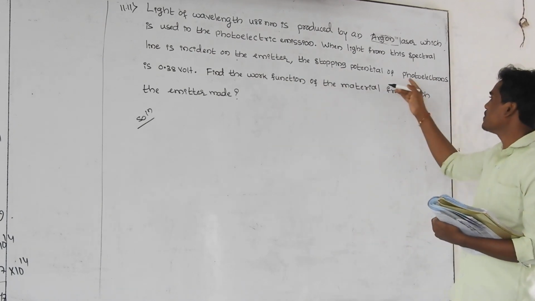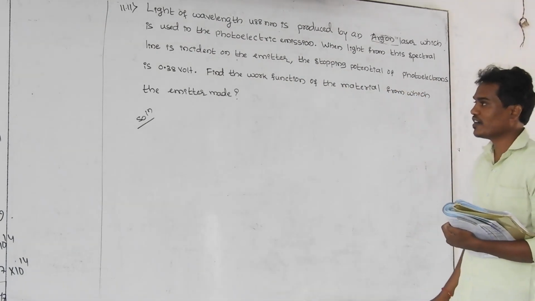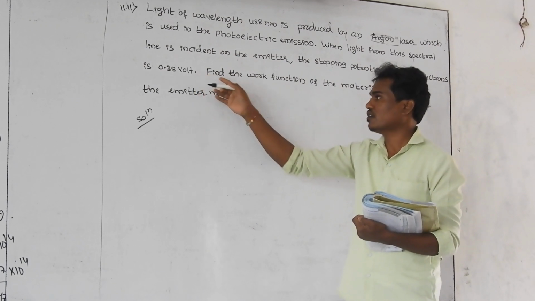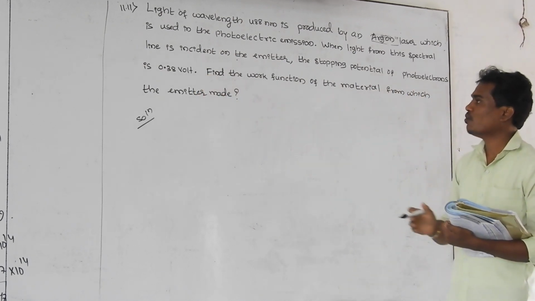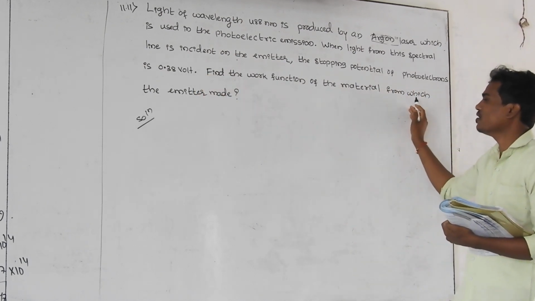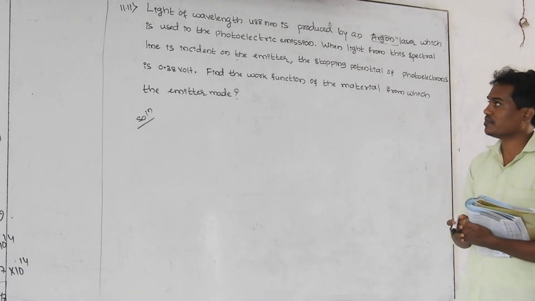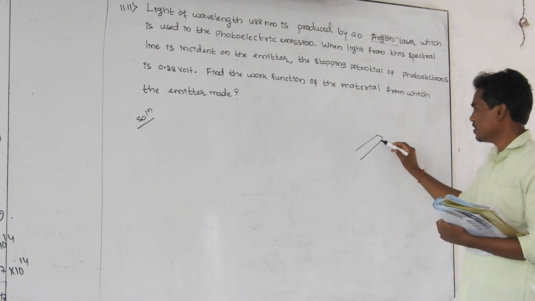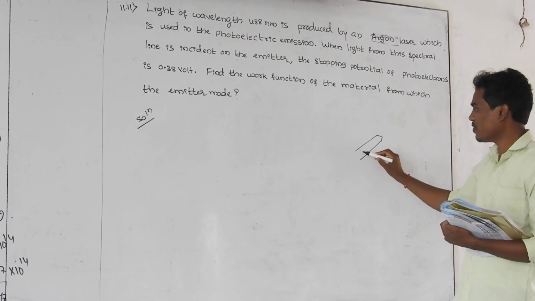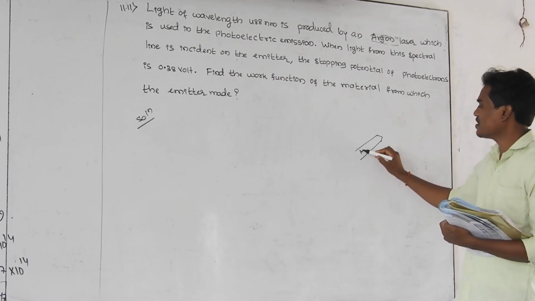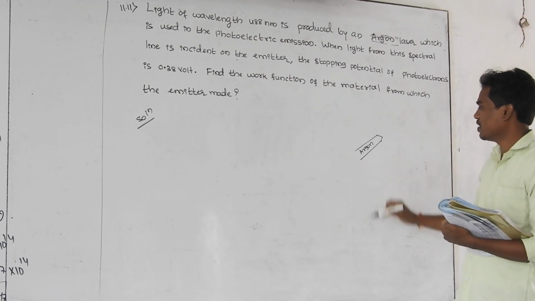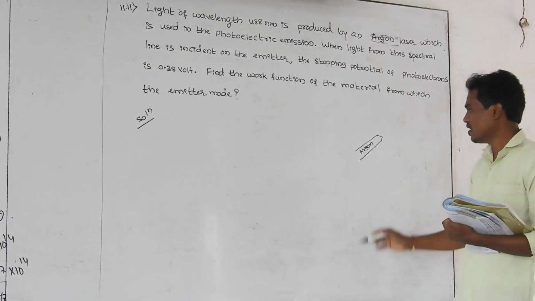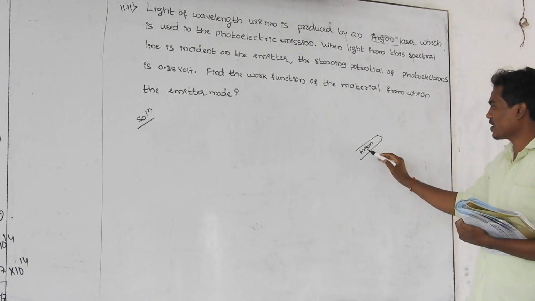The stopping potential of photoelectrons is 0.38 volt. What do you have to find out here? Find the work function of the material from which the emitter is made. Let us consider there is a laser. This laser is made with argon gas. There are different types of laser, and this one is made of argon gas.